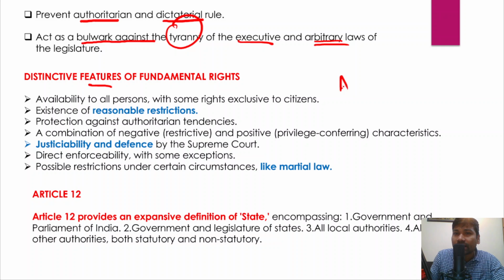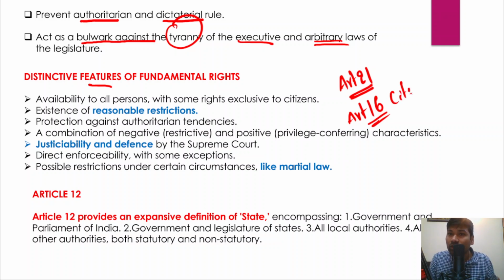For example, right to life and personal liberty under Article 21 of the Indian Constitution is available for both citizens as well as foreigners, non-citizens as well, right? So similarly, Article 16 of the Indian Constitution is available only for the citizens in India.